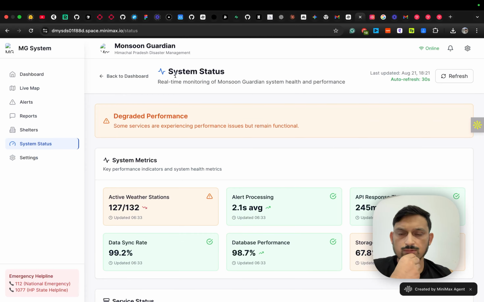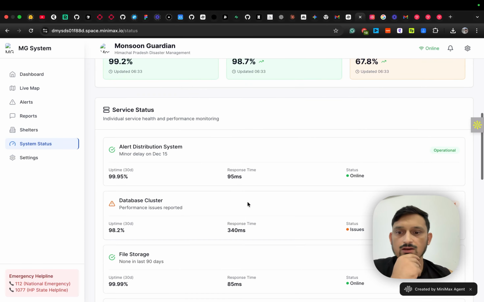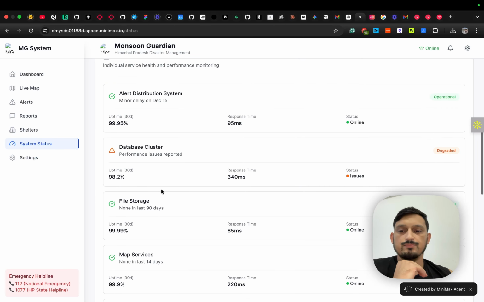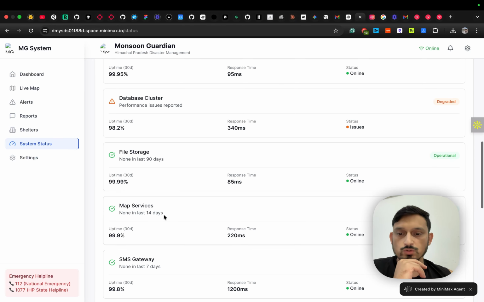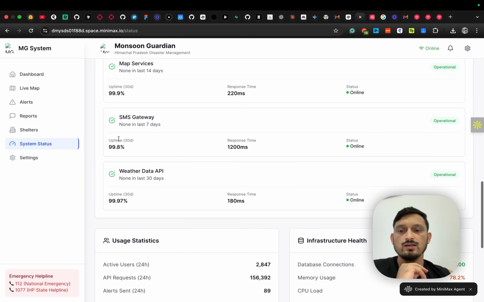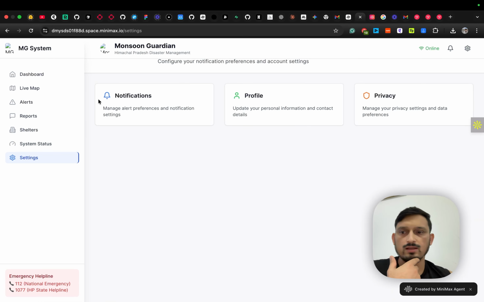Now, this section is about system status, which gives me an idea of the uptime, database, file storage, map services, SMS gateway. We can definitely add SMS, email or call functionality also, so that people get IVR or WhatsApp alerts on their phones. And settings is just profile and all those things.